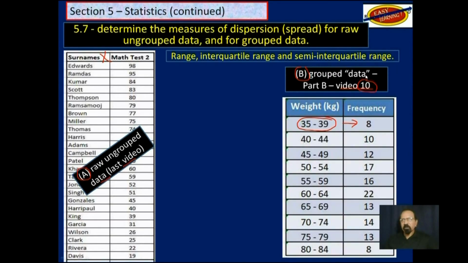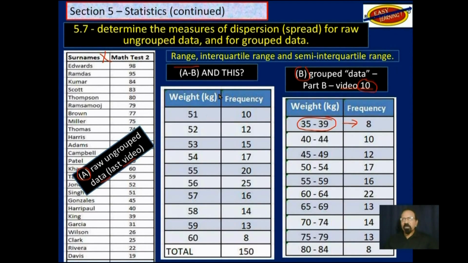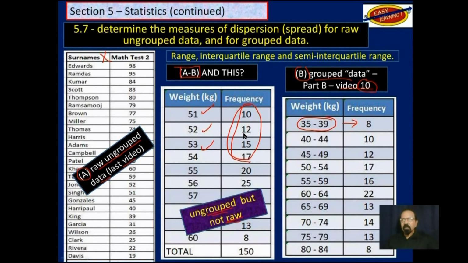But there seems to be something missing, which is this. This is an intermediate between A and B. That is to say, it is ungrouped, but it is not raw. So A, raw ungrouped data, B, group data, but AB, somewhere between those two, it is ungrouped, but it is not raw. So it is ungrouped, 51, 52, 53. But notice you have frequency here. So some processing has been done on the information in this table in the middle here.